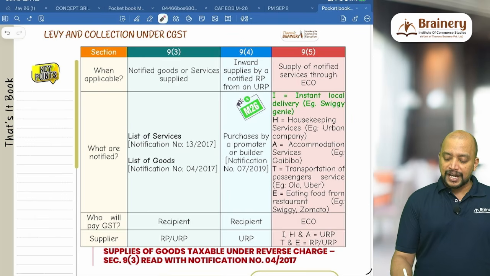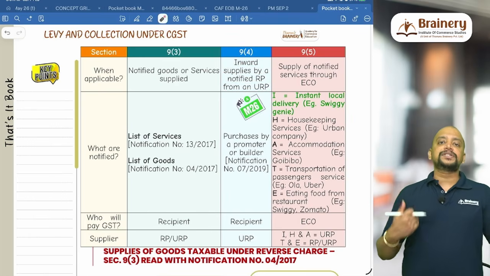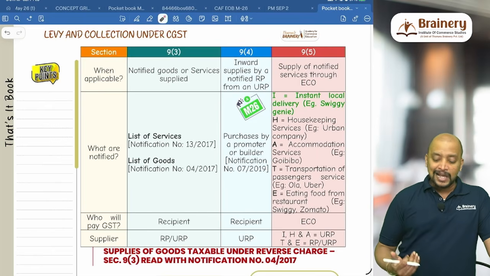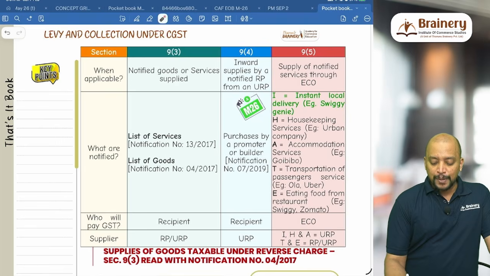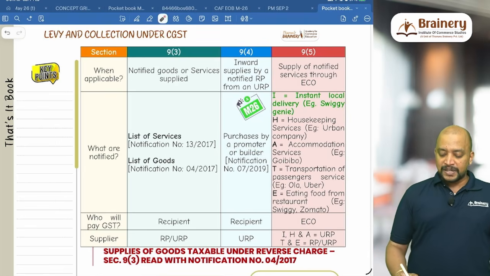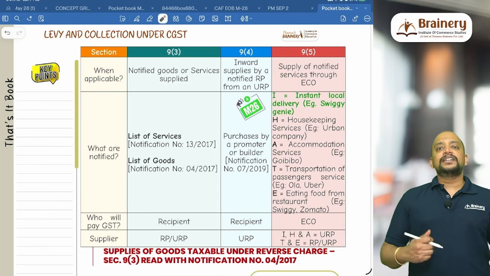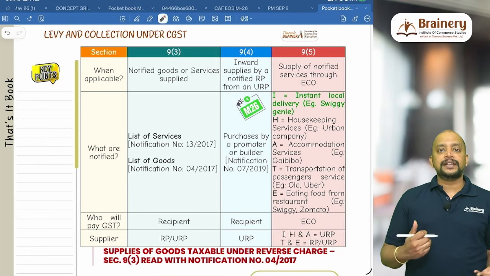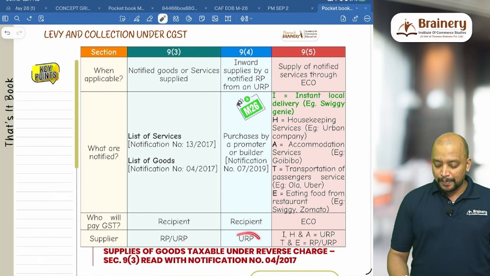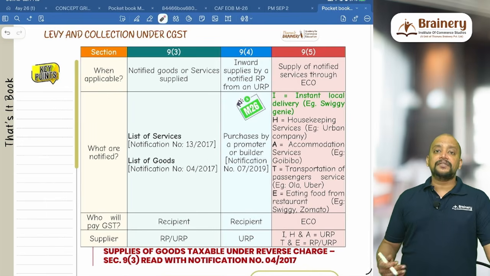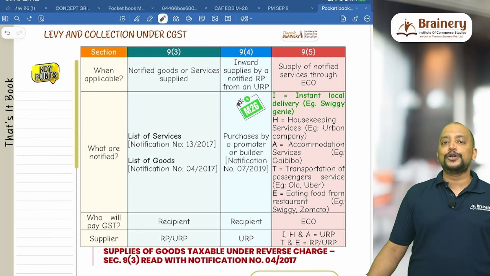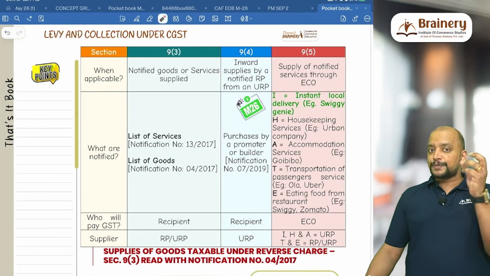Whereas 9.4 is applicable in case of inward supply by a notified registered person from an unregistered person. So the supplier is an unregistered person, the recipient is registered, and who is that notified registered person? The promoter or builder who is making purchases from an unregistered person. As per notification 7 of 2019, that promoter or builder is required to pay GST under RCM on the inward supplies. Who will pay GST? The recipient. And the supplier should be unregistered. Next we have 9 subsection 5. There are some notified services which are provided through an e-commerce operator. The liability to pay GST is on the e-commerce operator with respect to the transaction.